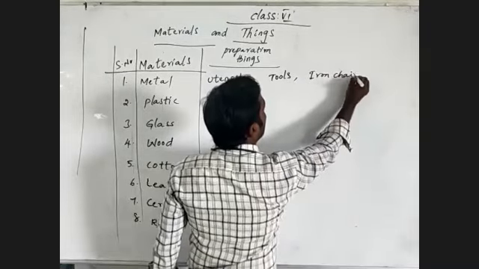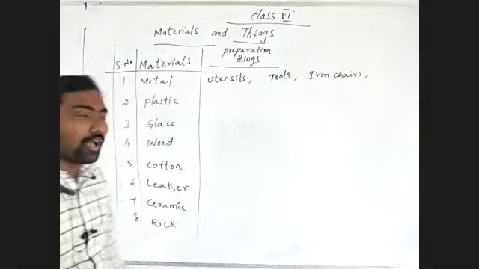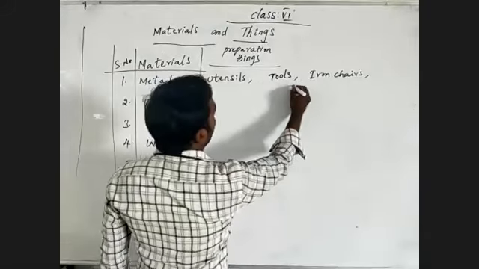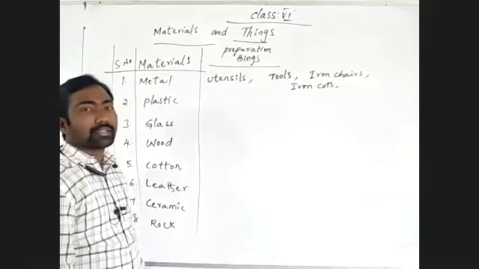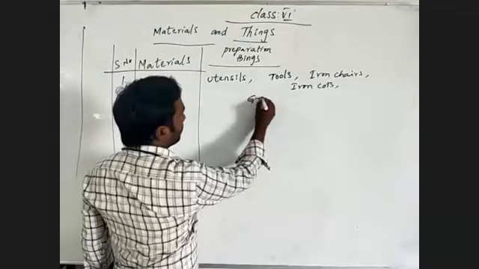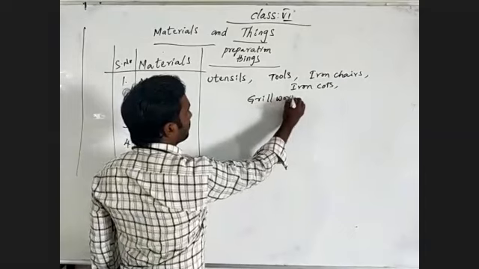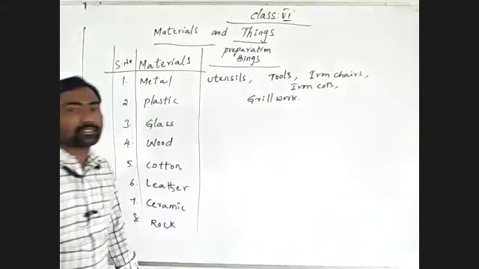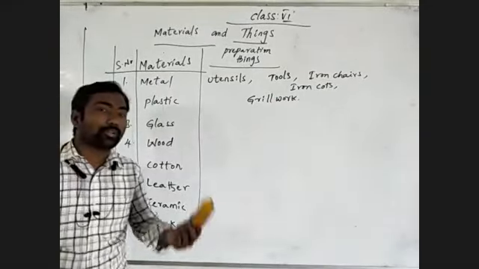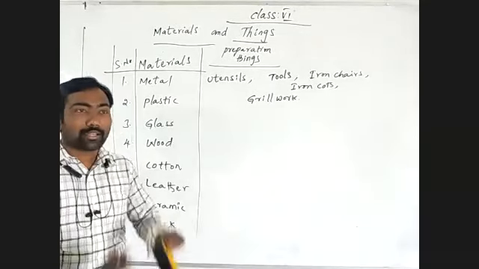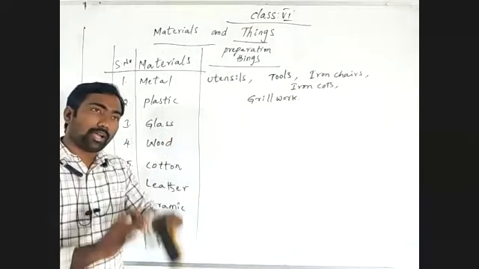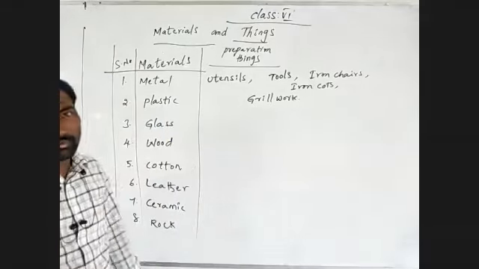iron sheds, iron gates, and grill work. Where you are using grill work, you may observe it on your windows and your entrance gate. And there is a high metal frame in front of your home.